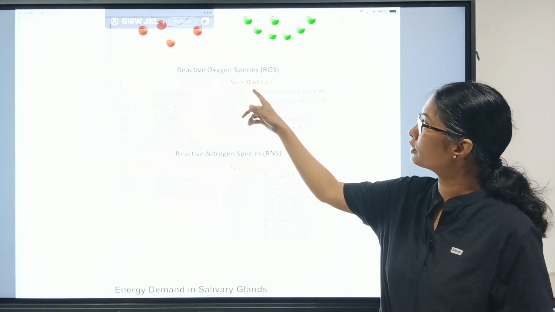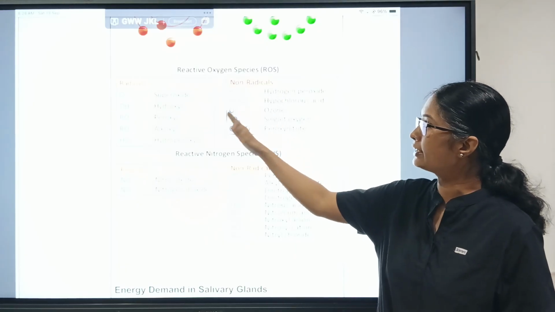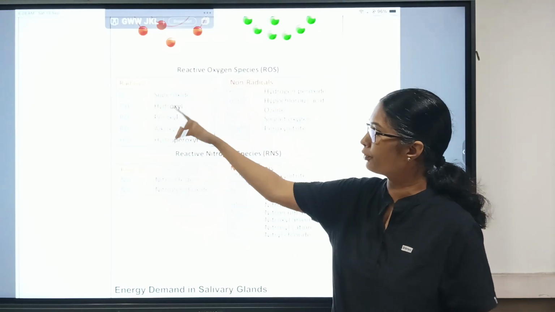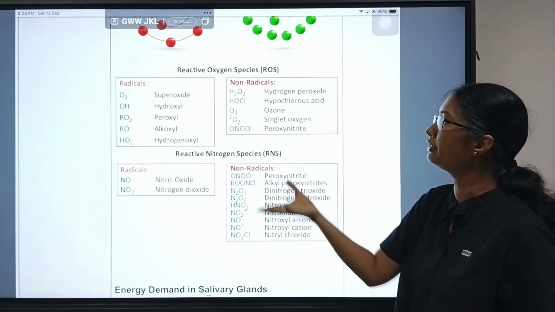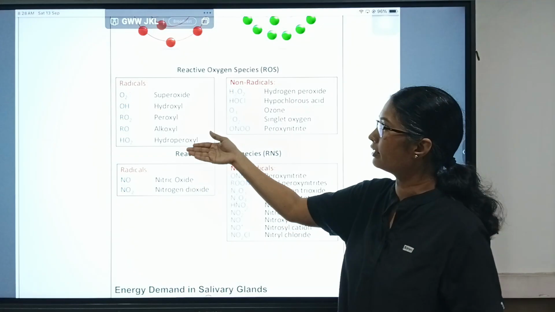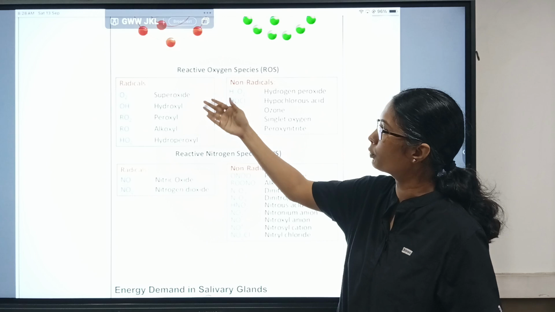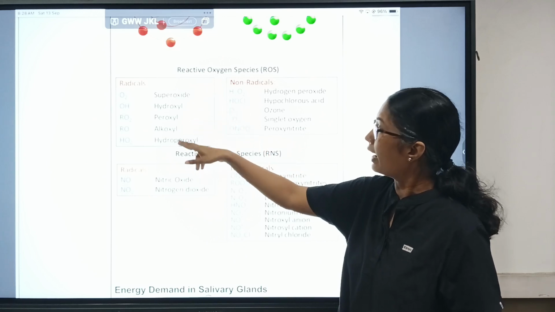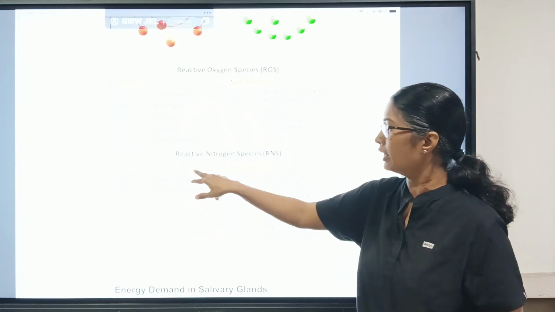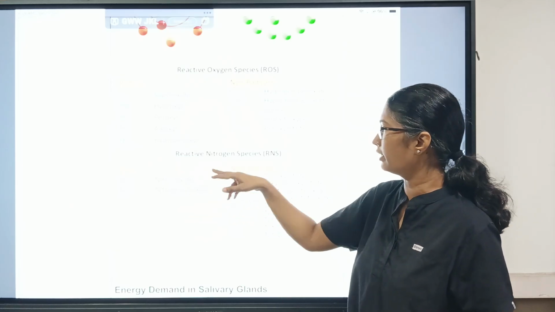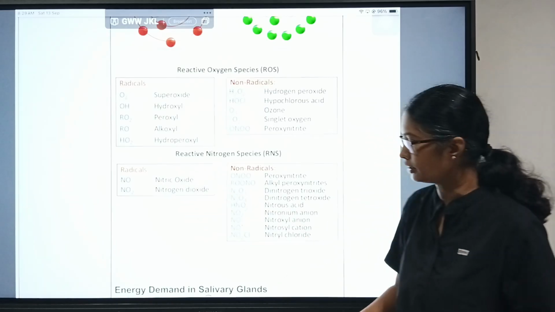So when we talk about reactive oxygen species, there are radicals and non-radicals. Here we are going to talk about only the free radicals. Radicals are nothing but freely available ions which are ready to react. In the oxygen group, we have superoxide, hydroxyl, peroxyl, alkoxyl, and hydroperoxyl. All of these are ready to accept electrons. And in nitrogen species, we have nitric oxide and nitrogen dioxide.